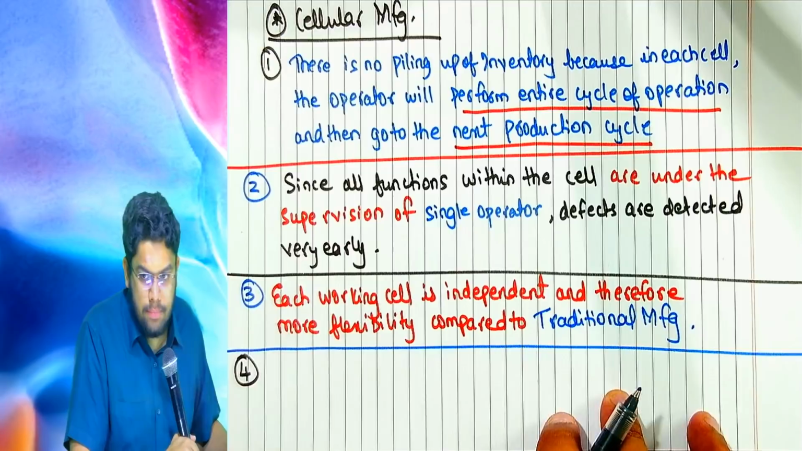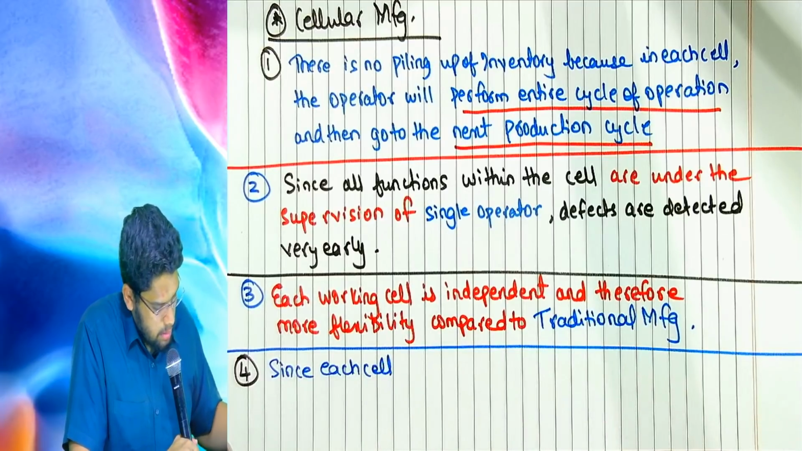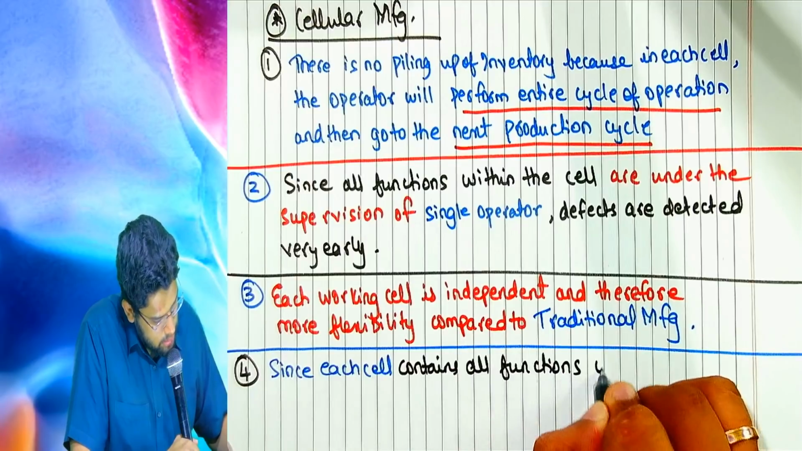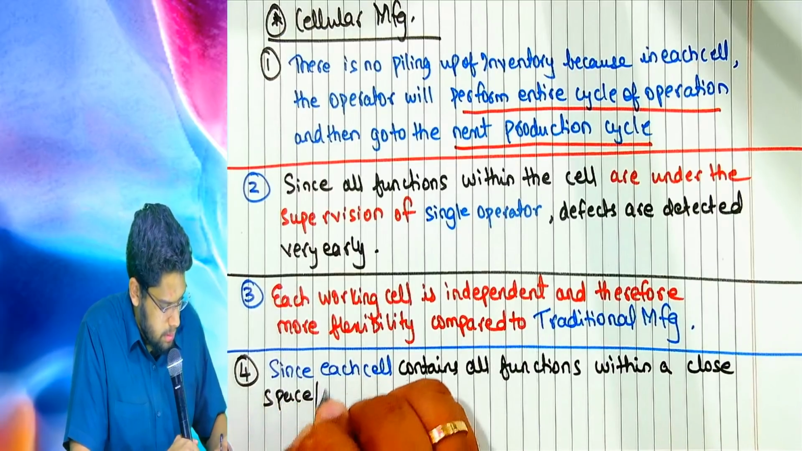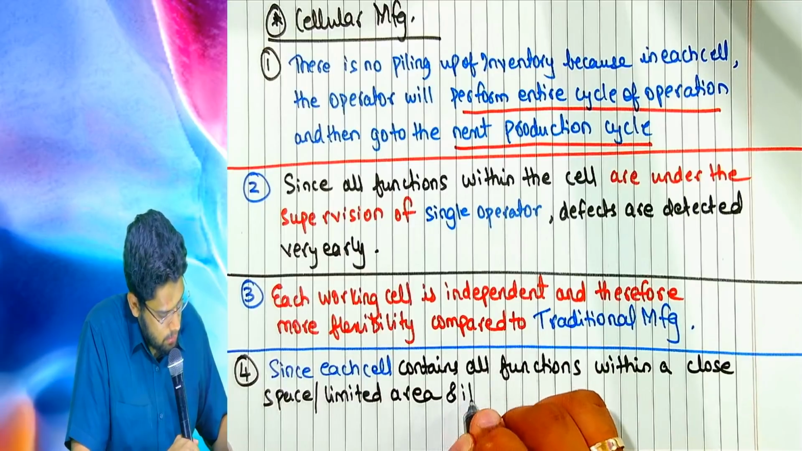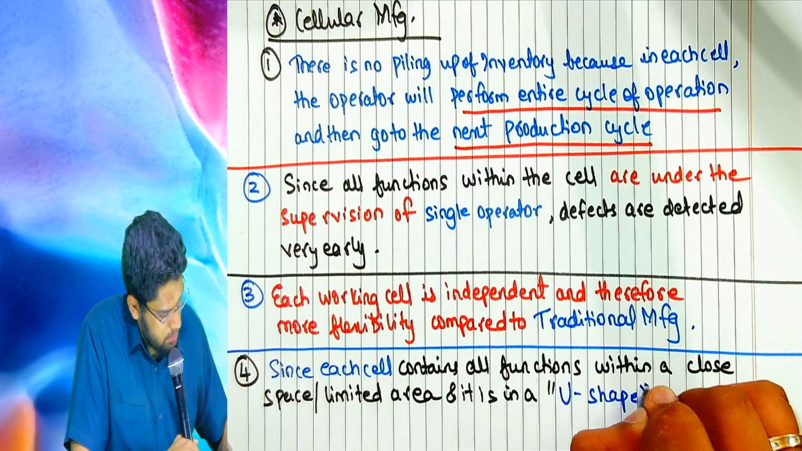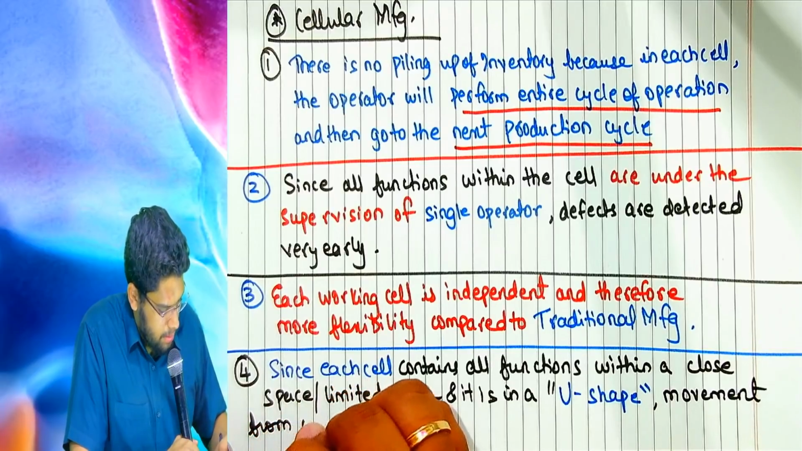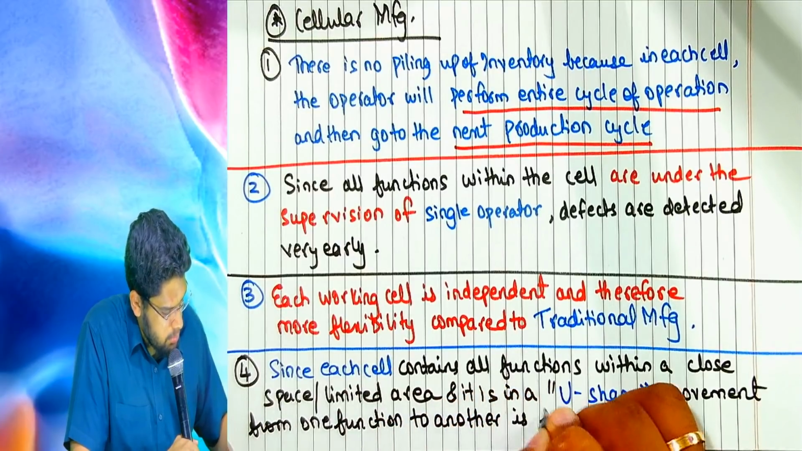Problem 4 was, come on, very good. Since each cell contains all functions within a closed space / limited area, and it is in a U shape, movement from one function to another is faster.